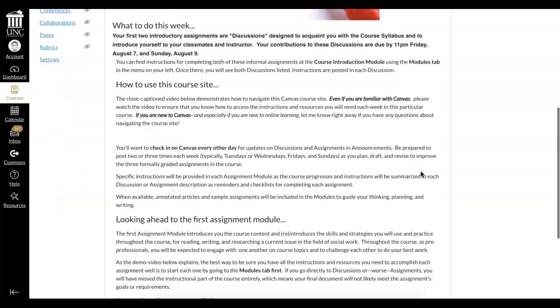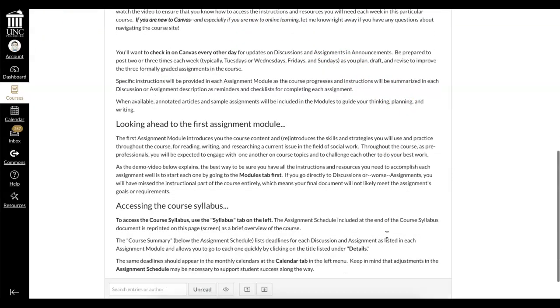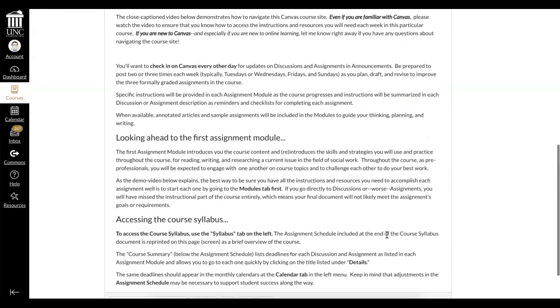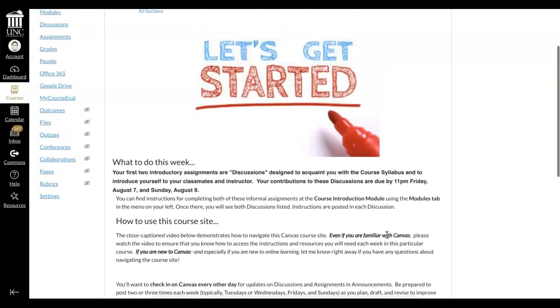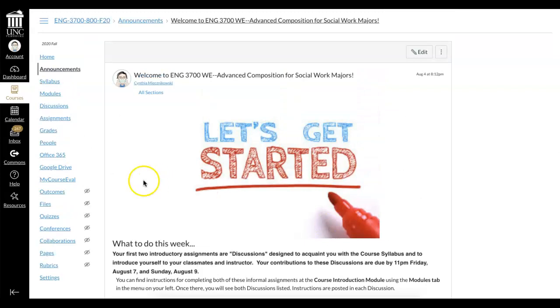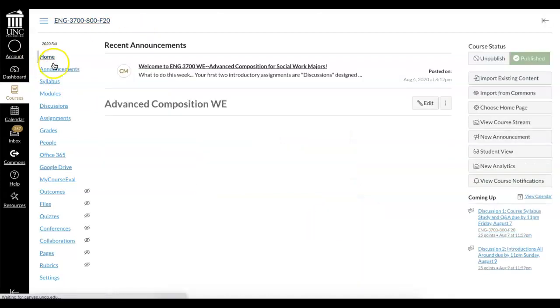And that's how most announcements will be. They'll give you a heads up. They'll try to give you some time management advice, some planning advice, especially since there are only 3 major assignments in the course, which means that each of them is produced over time. And so time management is going to be key to your success. I will try to help you with that along the way through the announcements and the modules. So that's announcements and our home page.